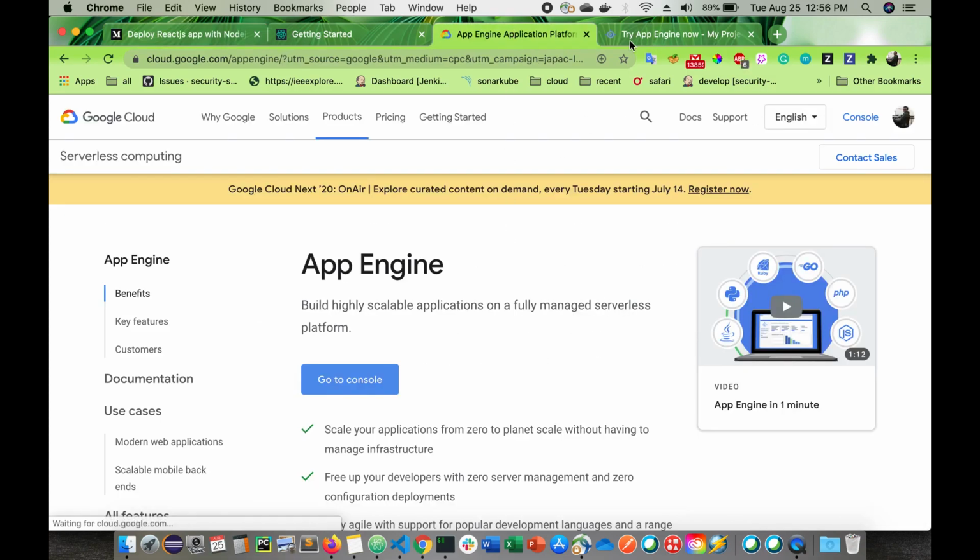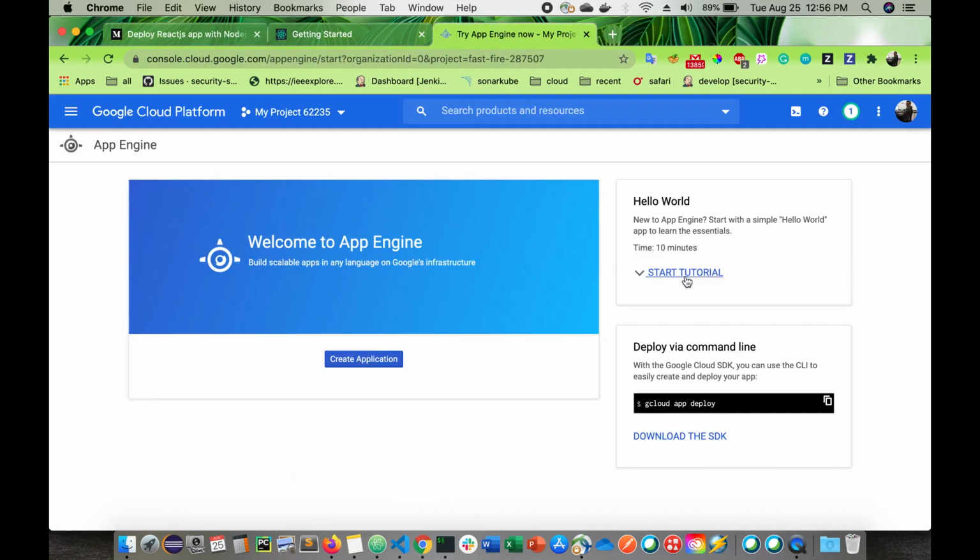So if you go there, they have a basic hello world program for Node.js, which is just a server which will open on a web page and print hello world, right?